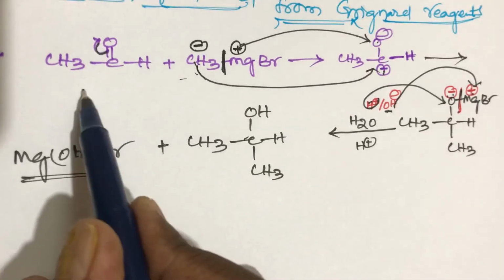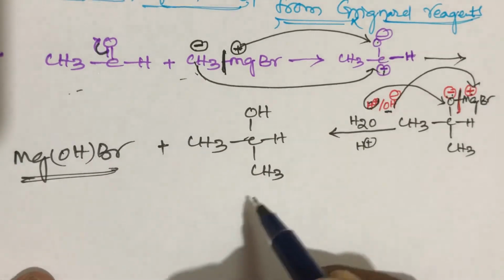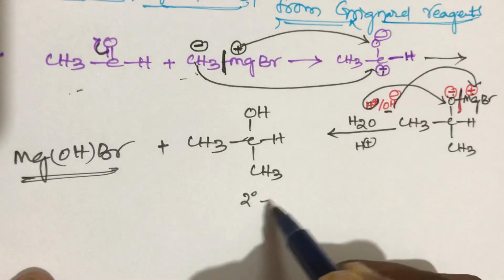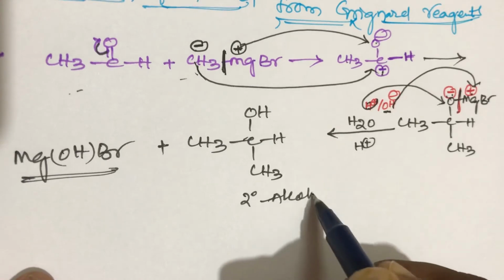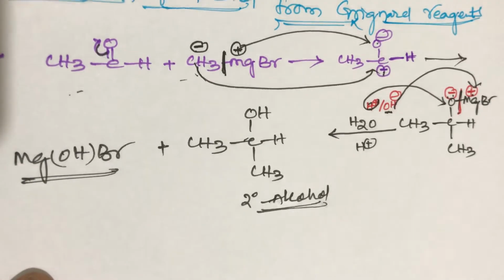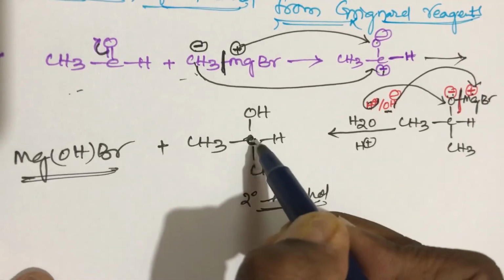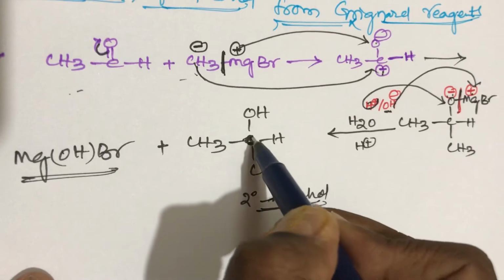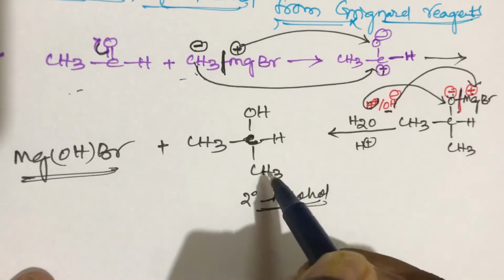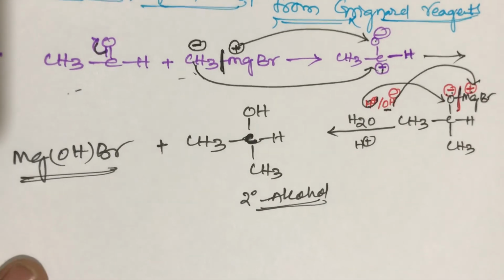When acetaldehyde reacts with a Grignard reagent, that is methyl magnesium bromide, a secondary alcohol is formed, a 2 degree alcohol. This is the secondary alcohol, 2-propanol. This is a secondary carbon because this carbon is bonded with two other carbons, so it is called a secondary alcohol. This is the simple trick.